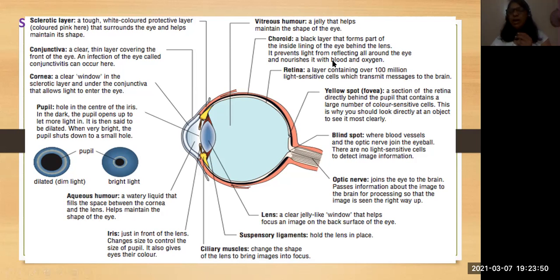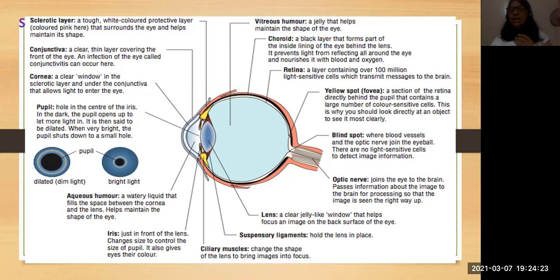Okay, and then next we can say choroid. The choroid is a black layer. And why is it a black layer? Because it consists of blood vessels and nerves, blood vessels mostly. These blood vessels and the oxygen, everything, are helpful for what? To give nourishment for the eye, because the eye also needs energy to do its activity. So that is how the food materials, the nourishment, will get there because of the choroid layer.